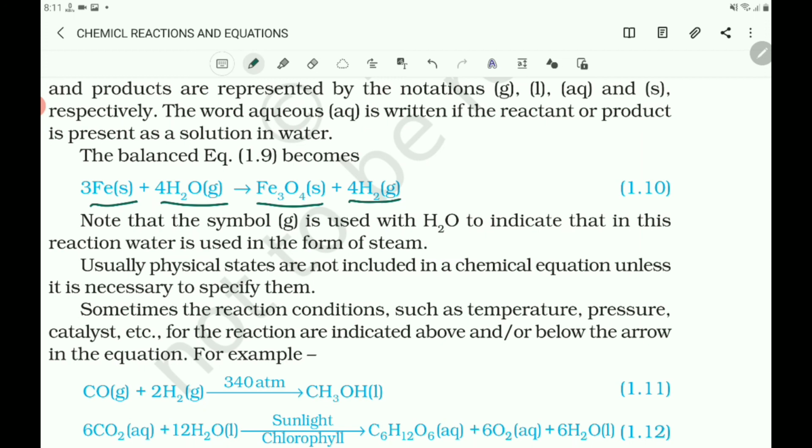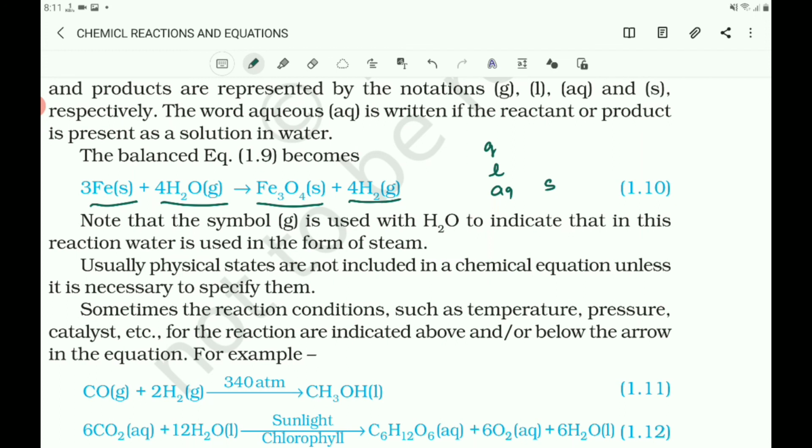So to make a chemical equation more informative, the physical status of the reactants and products is mentioned along with their chemical formulae. The gaseous, liquid, aqueous and solid states are represented by the notations g, l, aq and s. The word aqueous is written if the reactant or product is present as a solution in water.